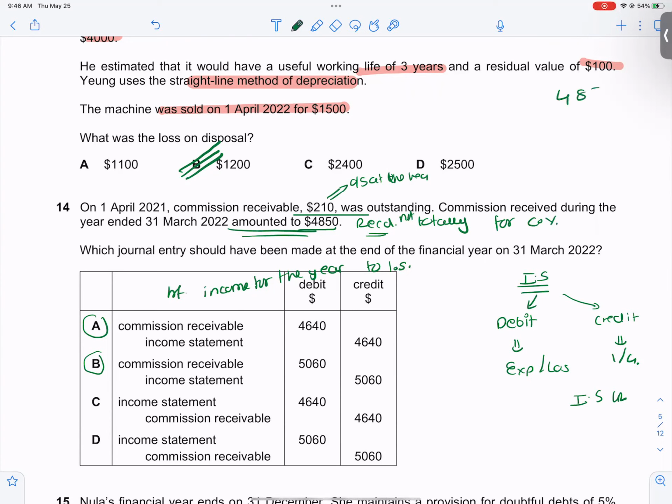From this 4,850, I have received 210 for the last year, and the balance I have received for the current year. And the balance would be 4,850 minus 210. The balance is 4,640. So 4,640 is the income for the year, which will be transferred to the income statement. So the correct option is option A.